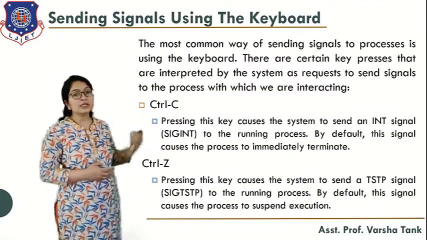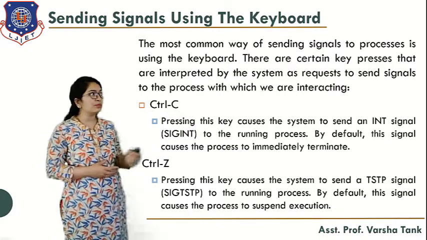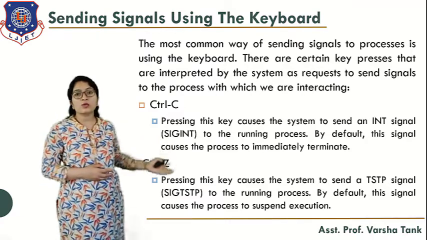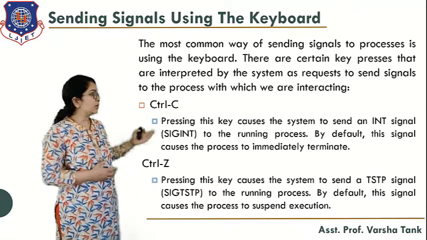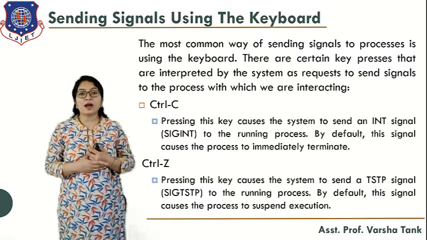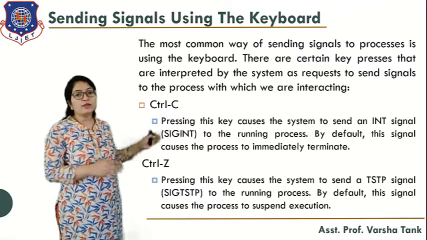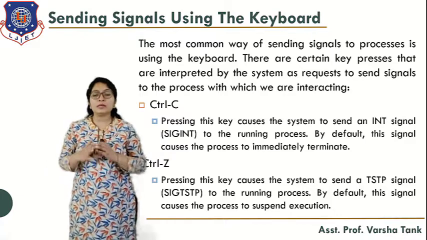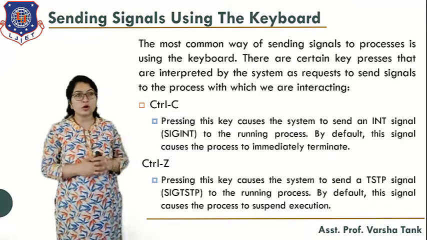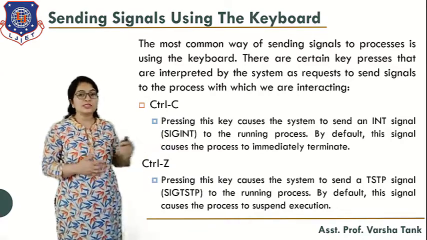Now, sending a signal using the keyboard. Using the keyboard you can also send signals. These are the most commonly used signals, and we have taken two examples: Control C and Control Z. What is the meaning of Control C? Pressing this key causes the system to send the INT signal, SIGINT, to the running process. By default the signal causes the process to terminate immediately, or you can use the kill command to do the same thing.